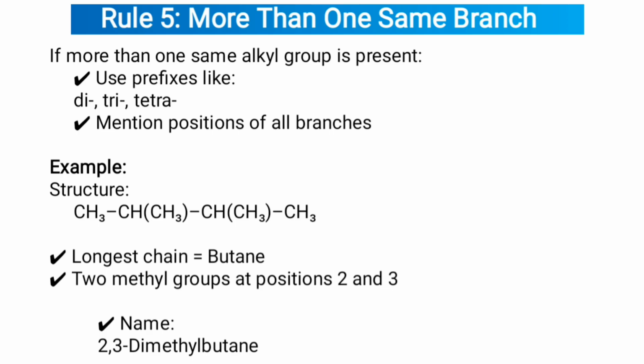Rule 5: more than one same branch. If more than one same alkyl group is present, use prefixes like di, tri, tetra. Mention the position of all branches. Example: structure CH3, CH, CH, CH3. Now select the longest chain, which is butane, with 2 methyl groups at positions 2 and 3. Now the name is 2,3-dimethylbutane.